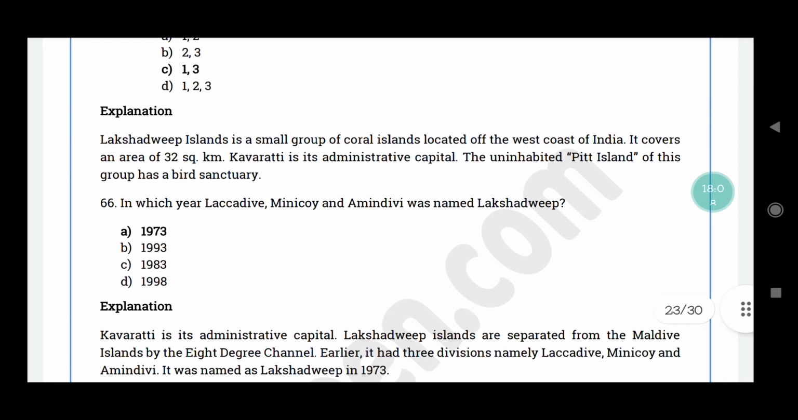Question number 66. In which year were Lakshadweep, Minicoy and Amindivi named as Lakshadweep? The correct answer is option A, 1973. The administrative capital of Lakshadweep is Kavaratti. The Lakshadweep Islands are separated from the Maldives Islands by the 8 degree channel. Earlier it had 3 divisions named Laccadive, Minicoy and Amindivi. It was named Lakshadweep in 1973.